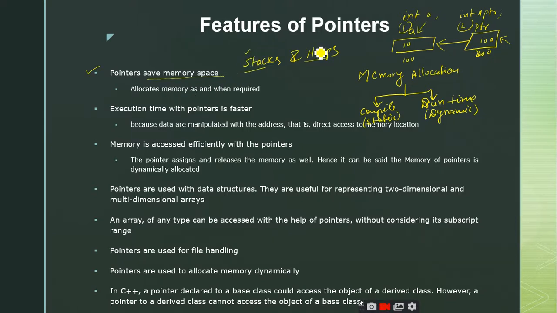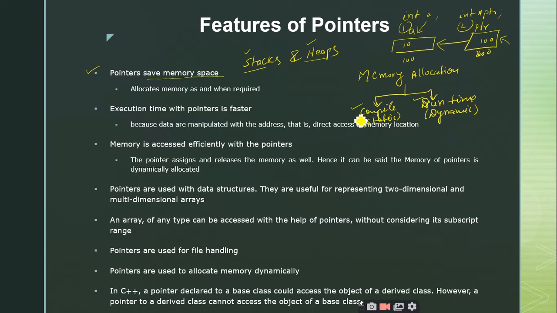So these stacks and heaps are some special types of memory. The memory is renamed with different names. Some part of the memory you call stack, and some part of the memory you call heap. Why this differentiation? Because of the types of memory allocations we have. We have two types: compile time and runtime, or static versus dynamic. All these things we have discussed in the earlier classes.